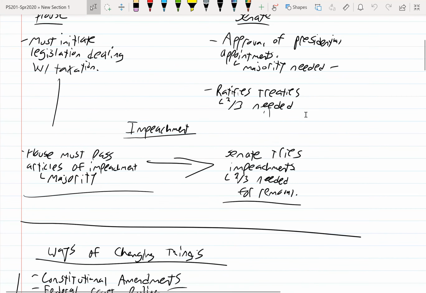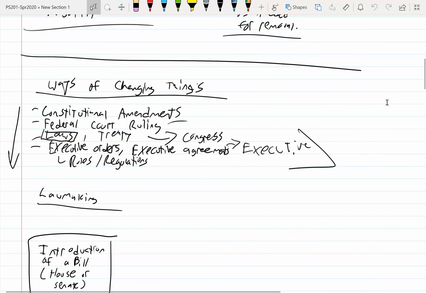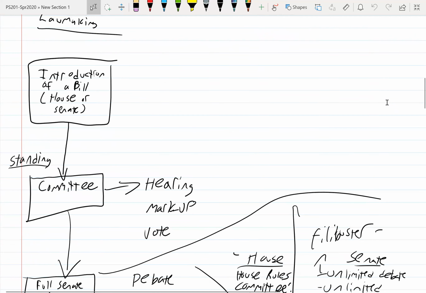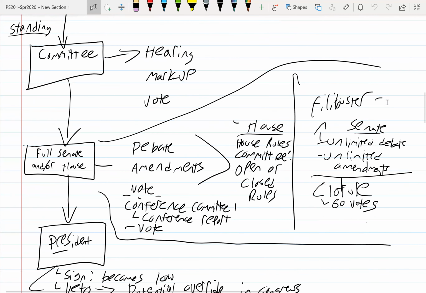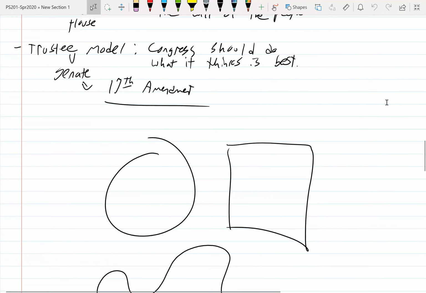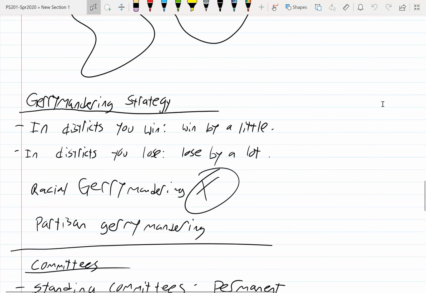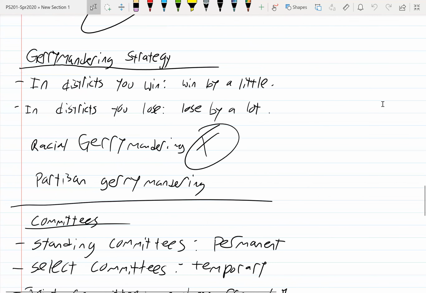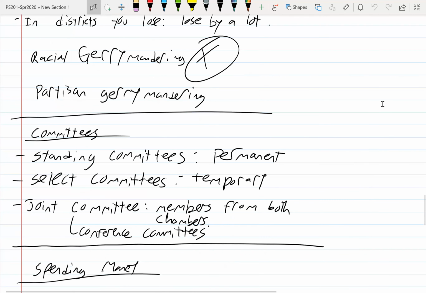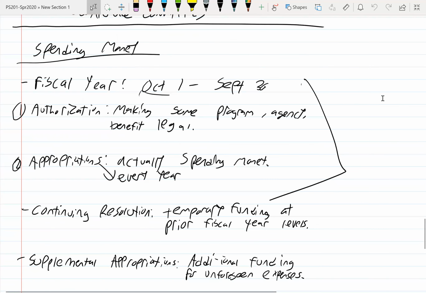As I'm going through this, I'll probably get self-conscious about my handwriting, but if there's anything that you need to discuss in these notes, feel free to get in touch with me. Here's our lawmaking process. Representation. I believe there's another page of notes after this one as well, which I'll go through. Here we're talking about gerrymandering. This would be contiguity and compactness. Those shapes, gerrymandering. You recall we did an in-class activity on gerrymandering, which was fun for everyone. Committees and appropriations.